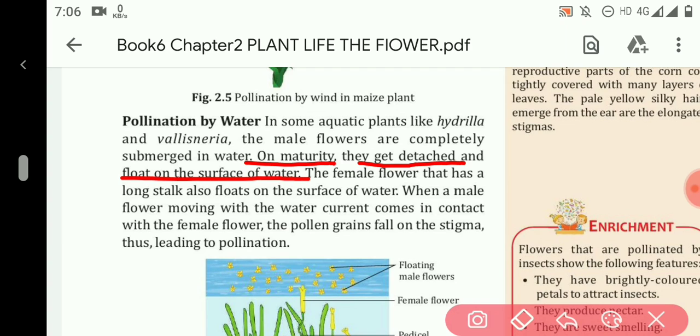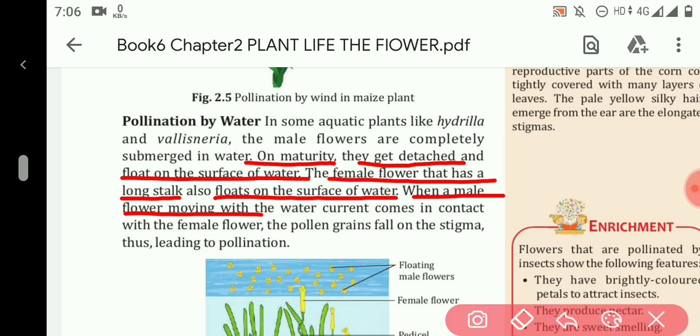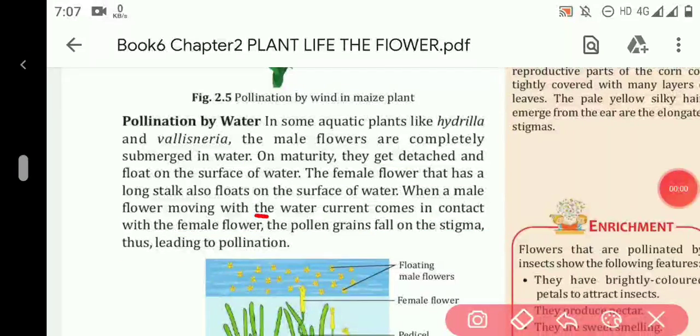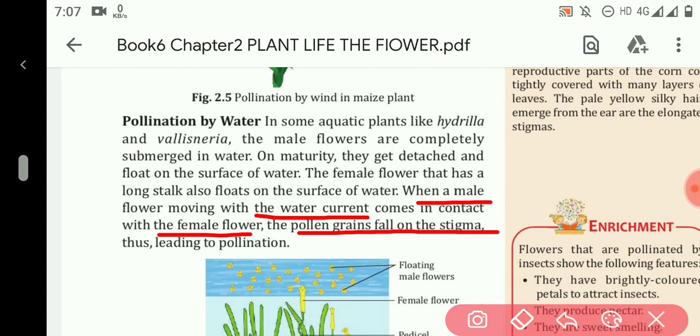The female flower that has a long stalk also floats on the surface of water. When a male flower moving with the water current comes in contact with the female flower, the pollen grains fall on the stigma, which results in pollination.